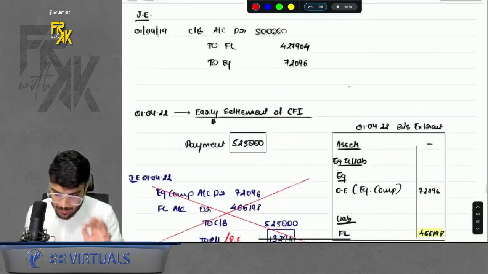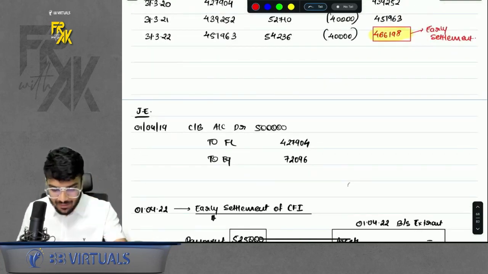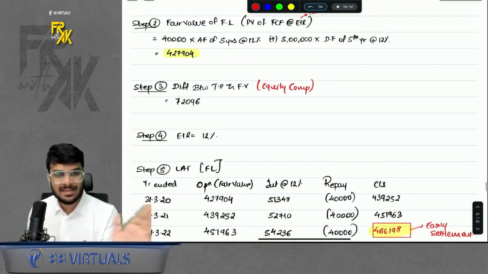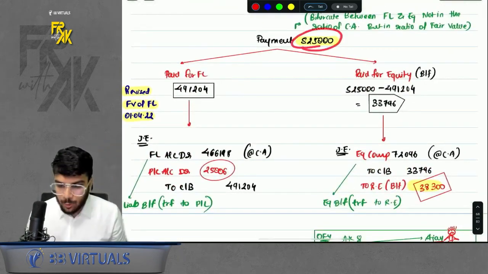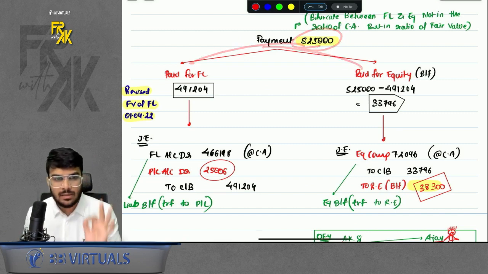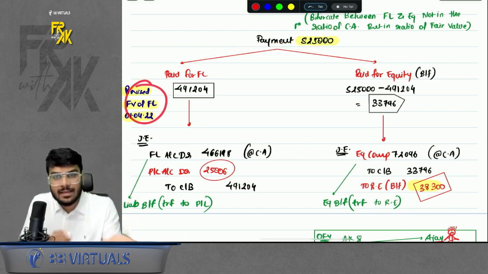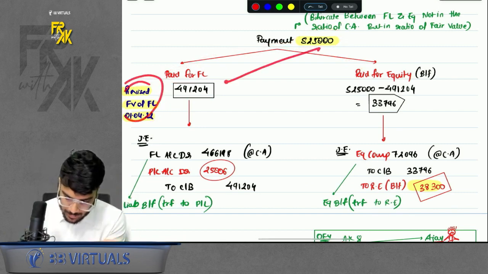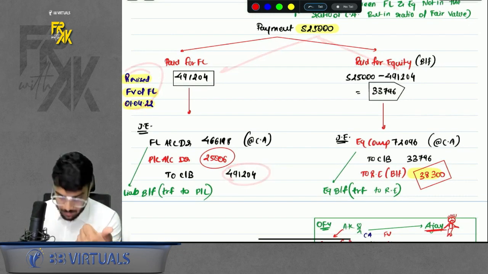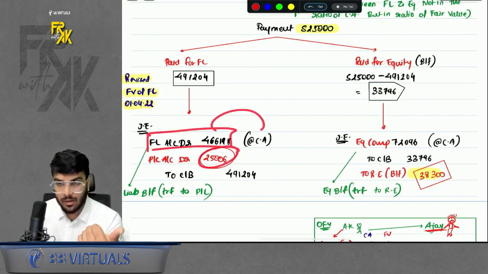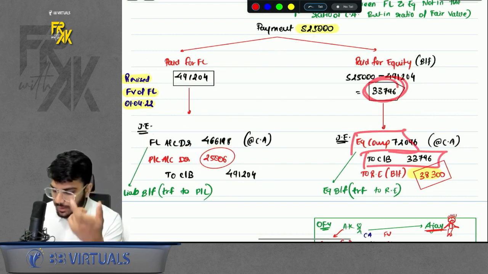This early settlement point is very important. You might find it tricky on the face of it, but it is very simple. If I want to simplify it, can I say the first part of the question is basic calculation. Under the second part, you just need to calculate how much payment you made for each of the elements. Just find one fair value of FL, the revised fair value of FL. If you find this, everything is simple now. If you find this fair value, this much payment you made for FL, balance for equity. Pass the entries, whatever you paid, write to cash bank. FL will go out at carrying amount, difference, profit and loss. Whatever you paid for equity, write to cash bank. Equity will go out at carrying amount, difference, retained earnings.